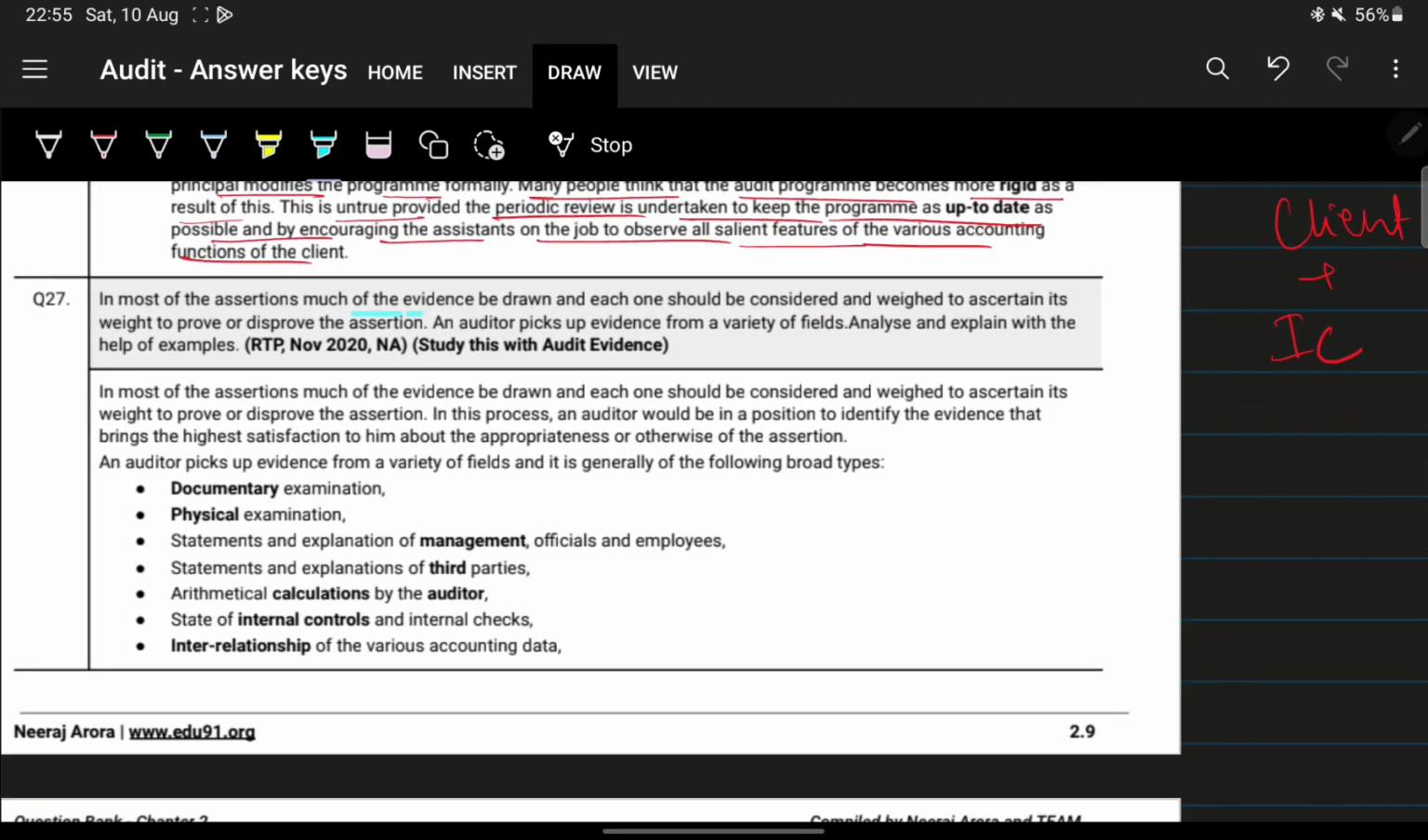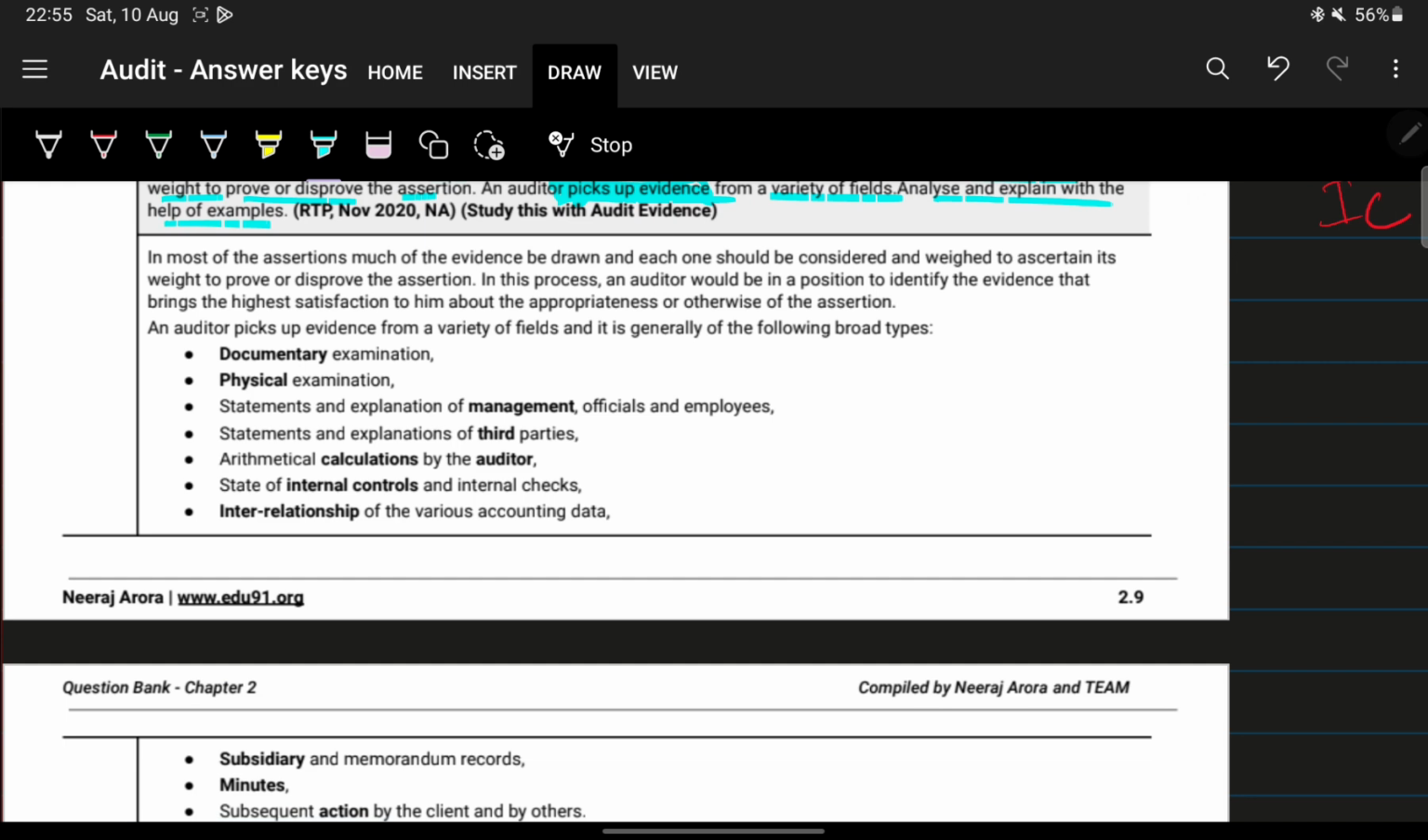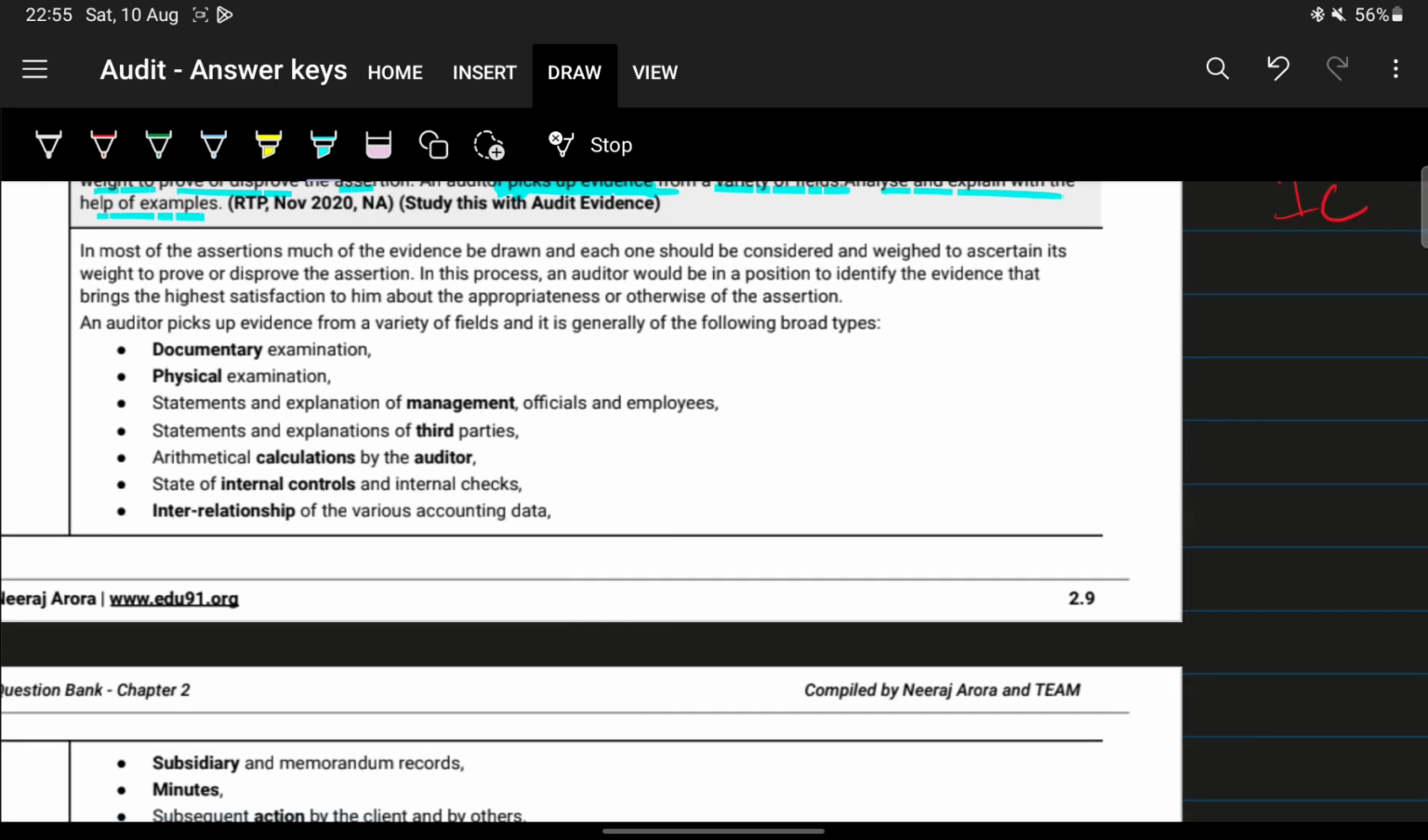In most assertions, much of the evidence can be drawn, and each one of them should be considered and weighed to ascertain its weight to prove or disprove any assertion, okay. An auditor picks up evidence from a variety of fields; analyze and explain with the help of examples, okay. So basically they're asking under what methods the auditor gets the evidence, okay. So this part is the main part over here, okay. Basically whatever was given in the question, the same thing has come here, okay.